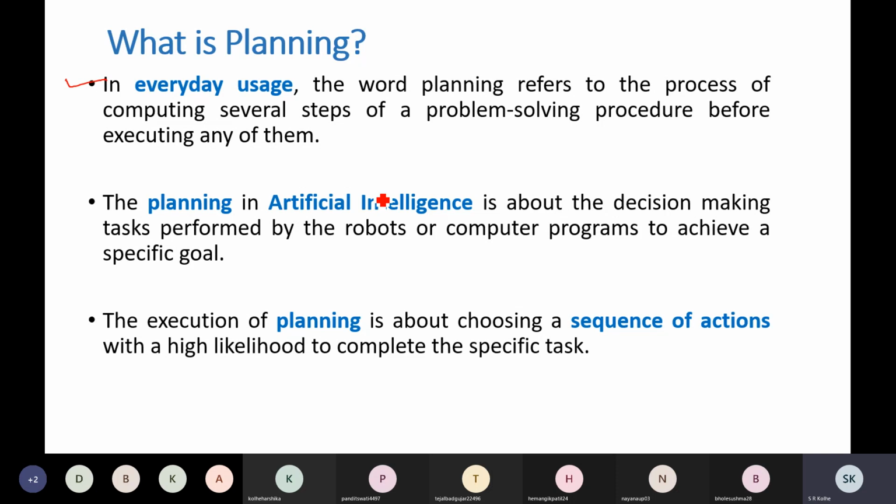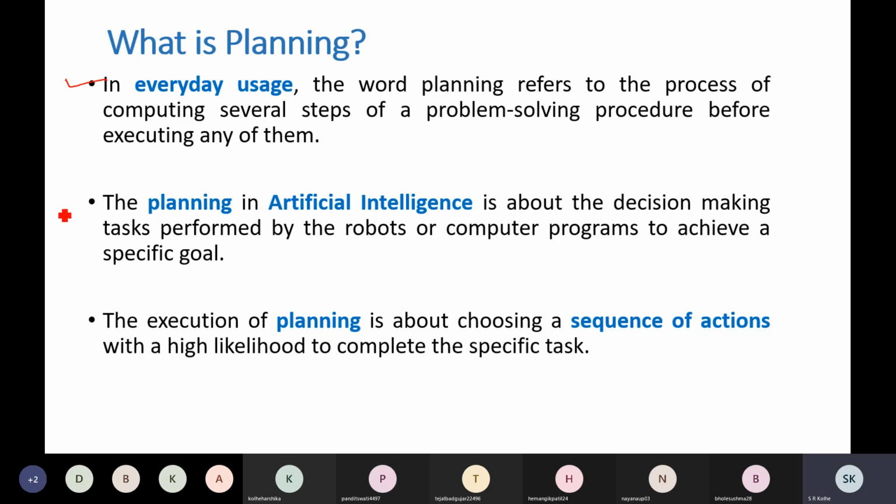You will come to know when we discuss an example; that will be more clear. And we call this problem solving procedure planning. Therefore, planning is the process of computing several steps of the problem solving process before executing them. So before actual implementation, we will organize how we are going to proceed on the subparts and how they will interact, so that finally we will arrive at the solution.